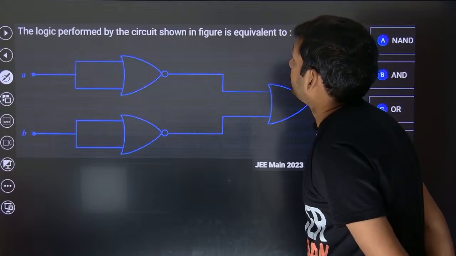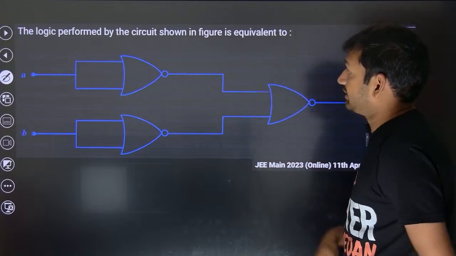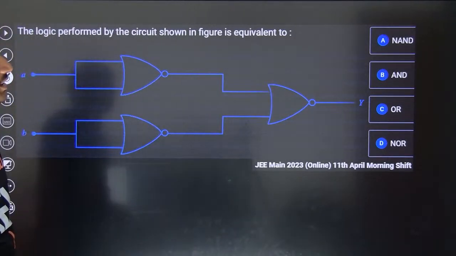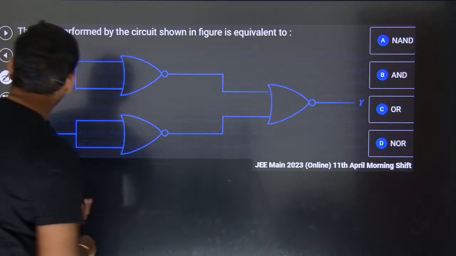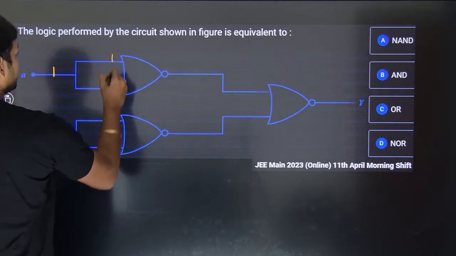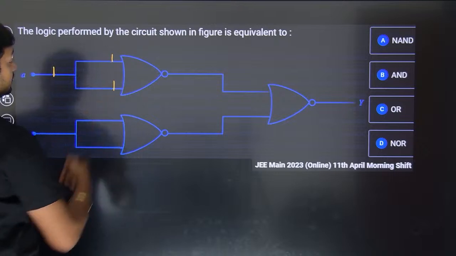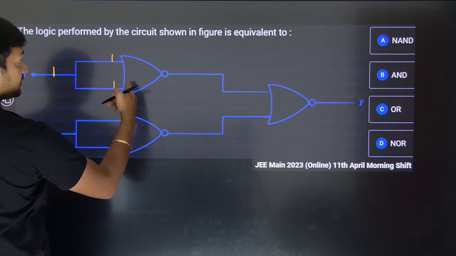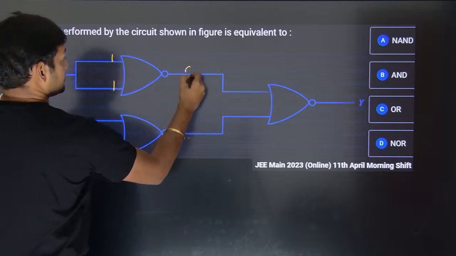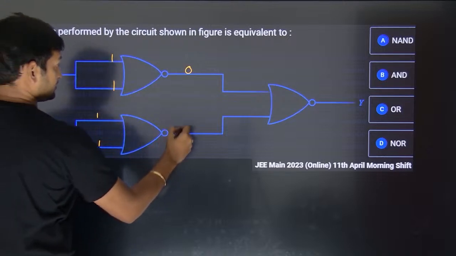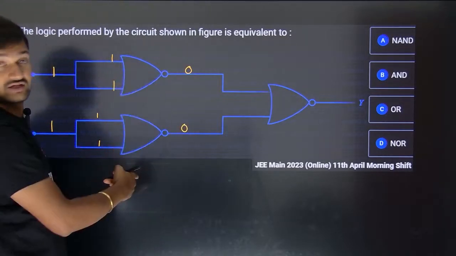The logic performed by the circuit shown in the figure is equivalent to... again NAND and OR, NOR. Okay, I'll send 1, which gets split into 2 wires, so 1 and 1 go to the OR gate and the NOR gate: 1 plus 1 is 1, and 1 bar is 0. I'll send 1 1 1 again, this gives 0, same, up and down is same.